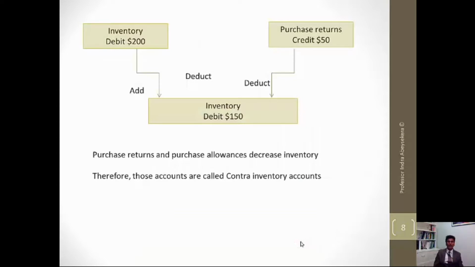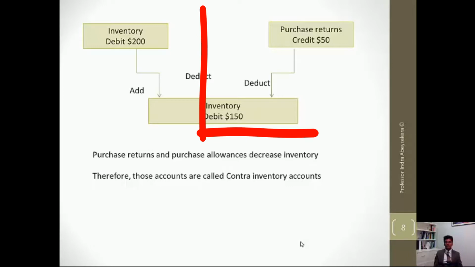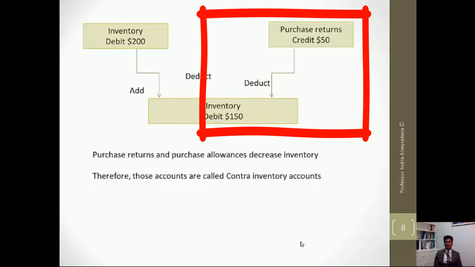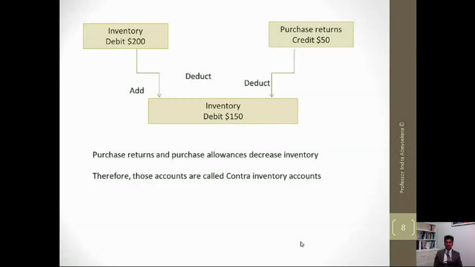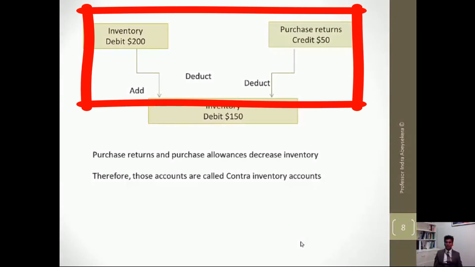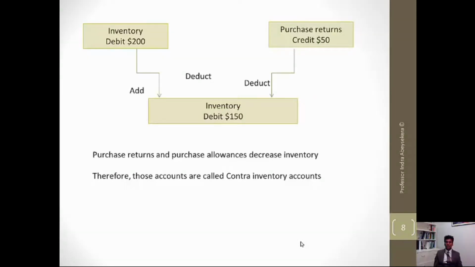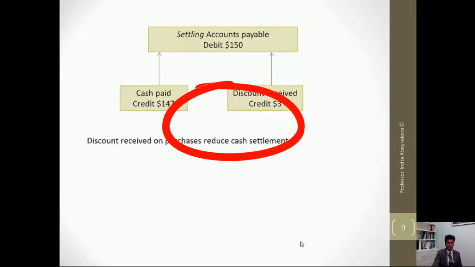So when we look at inventory, the purchase returns, because they are credit items, are going to reduce the net inventory. For example, the company bought $200 worth of inventory and returned $50 worth of inventory, then the net inventory becomes $150.